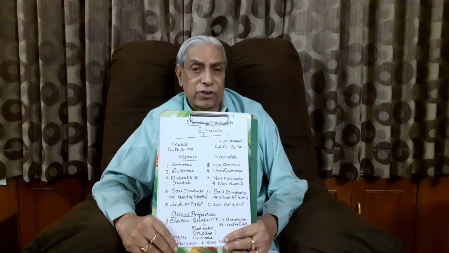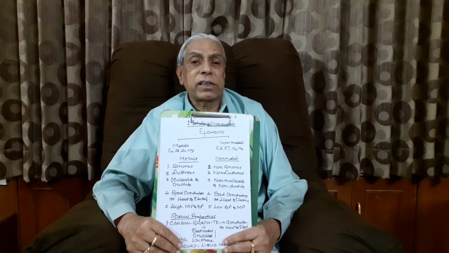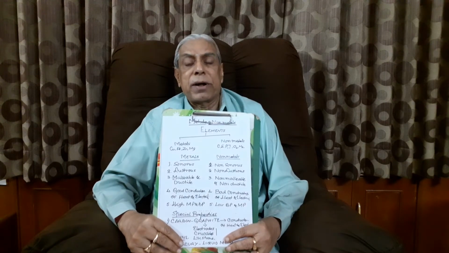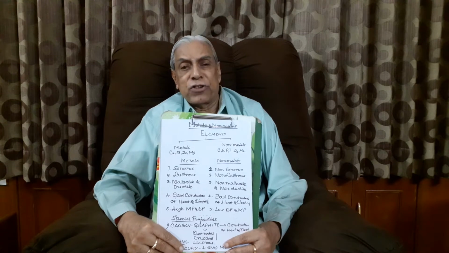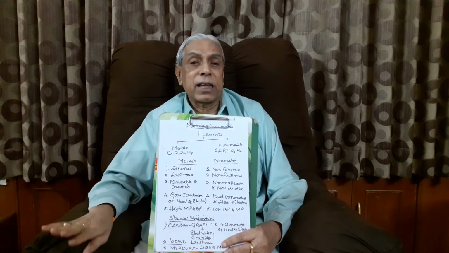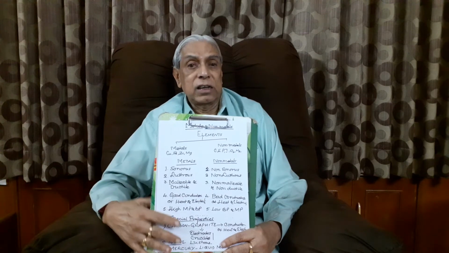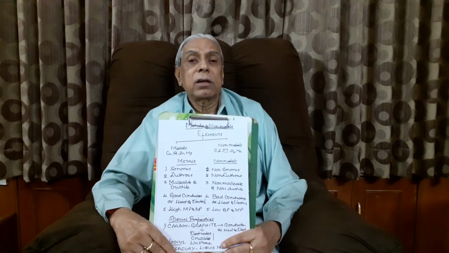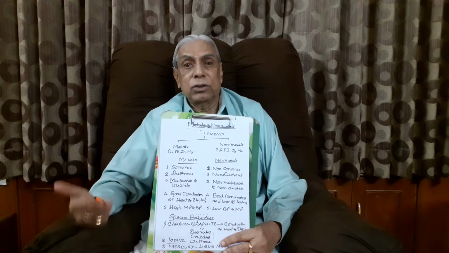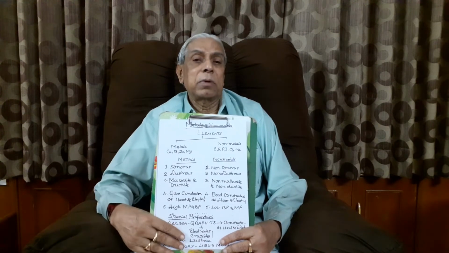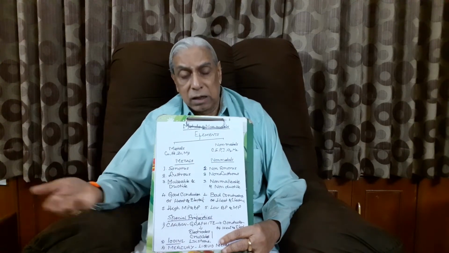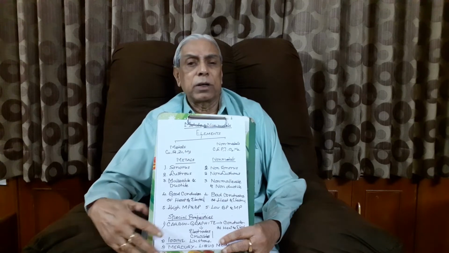Then comes the question, sir, what is malleability? Malleability is the property of a metal by virtue of which it can be beaten into thin sheets. That's how I can prepare the ornaments, I can prepare the silver plate, etc. Because they are malleable in nature, they can be beaten into thin sheets.